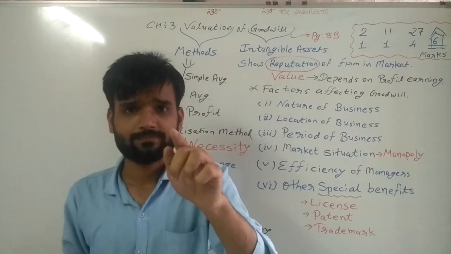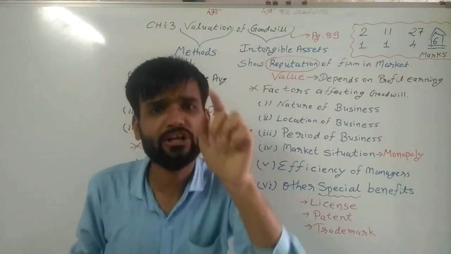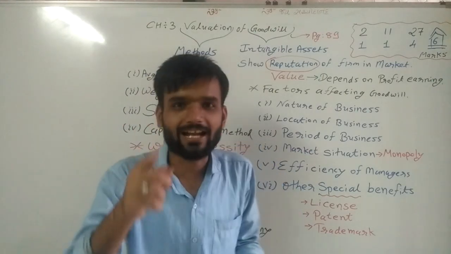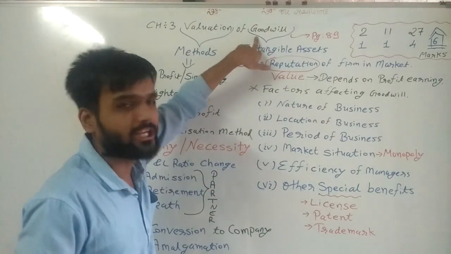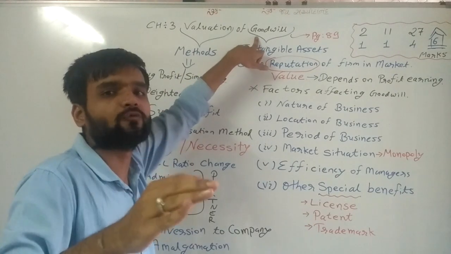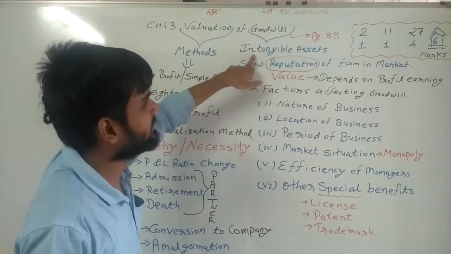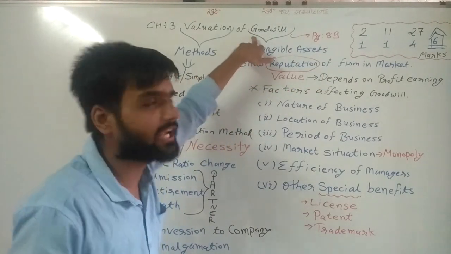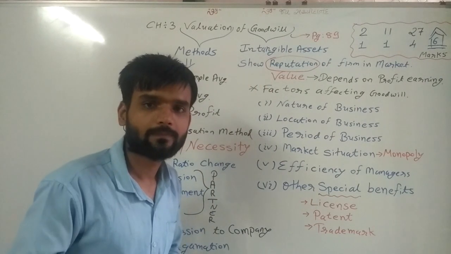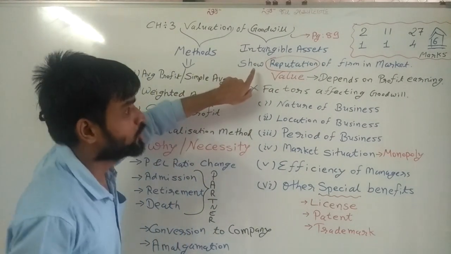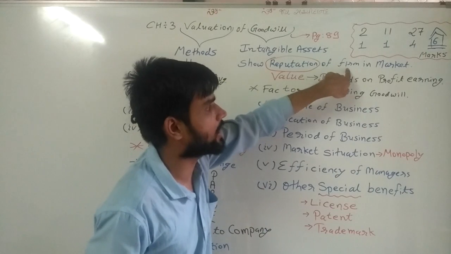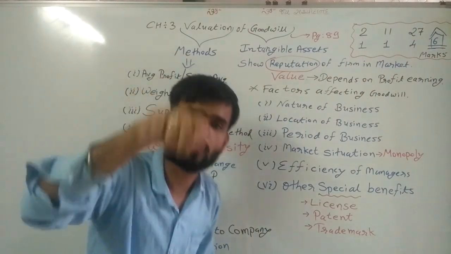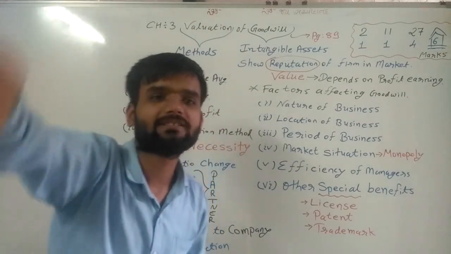That's why goodwill is an intangible asset, and that's why in the definition of goodwill it is written intangible asset. So goodwill is an intangible asset which shows the reputation of the firm in the market.